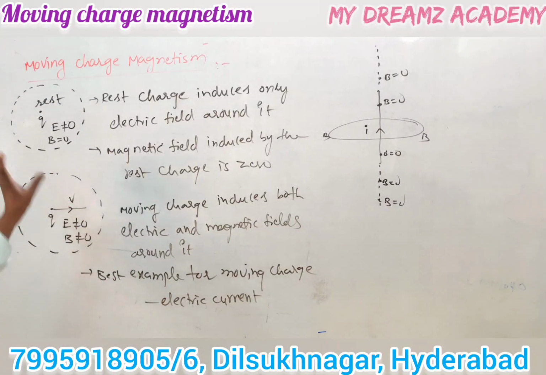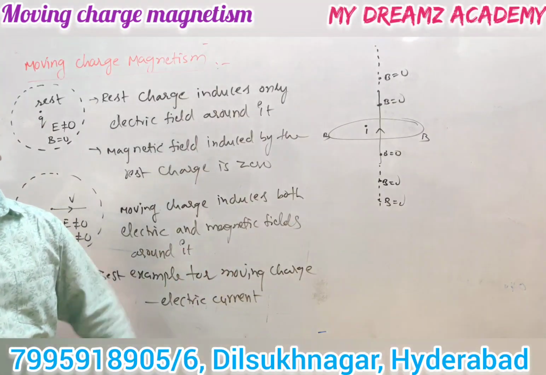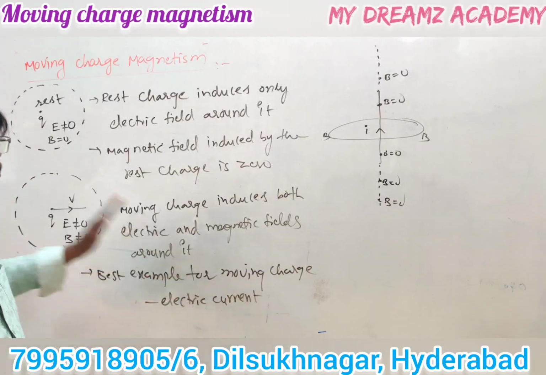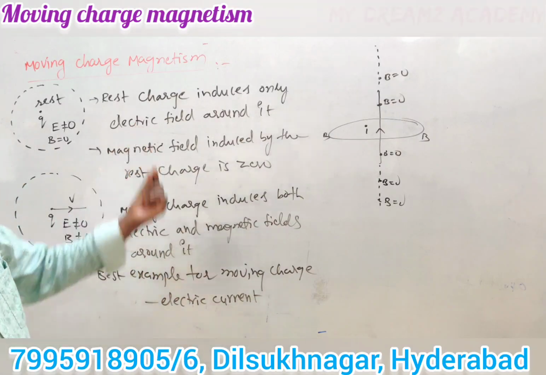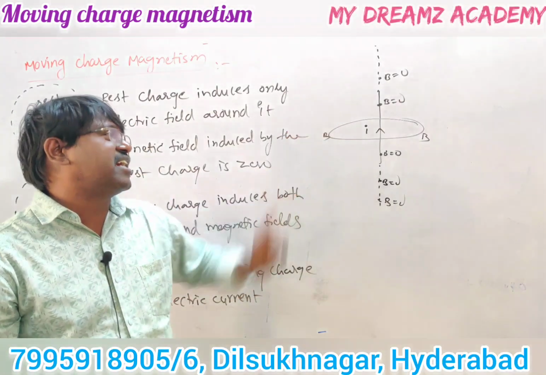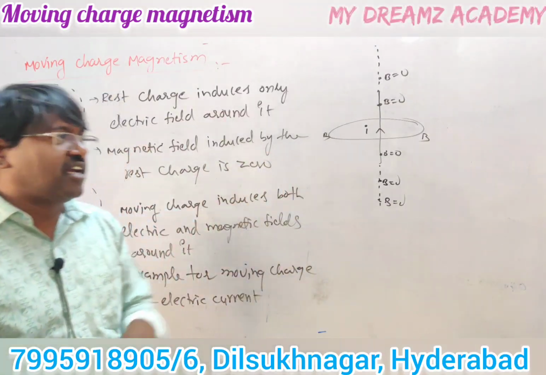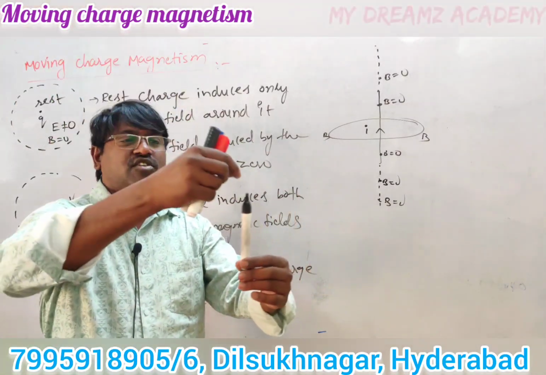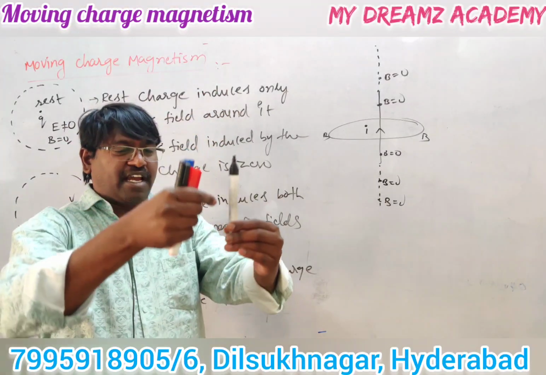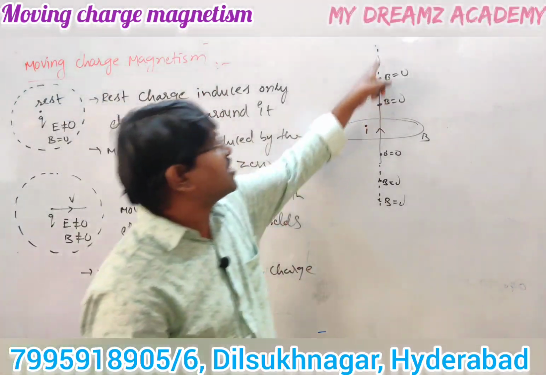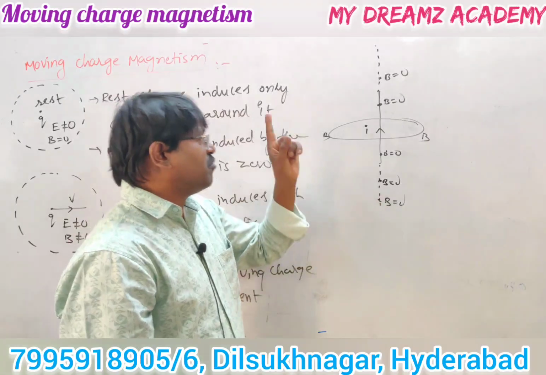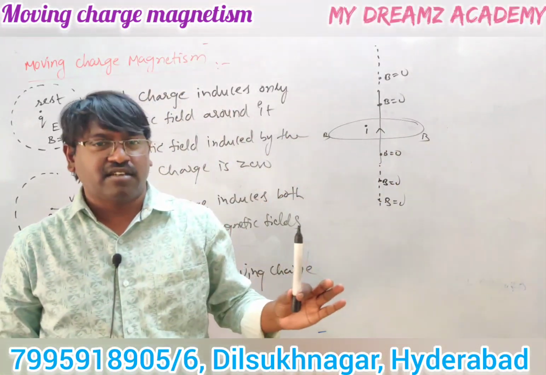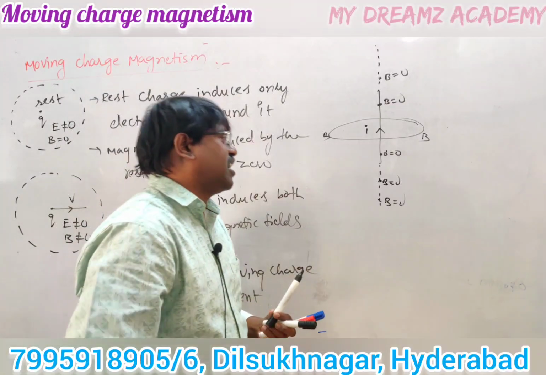So here a moving charge induces both electric field and magnetic field. Now what is the best example for a moving charge? That is electric current, the flow of charge carriers. So from this we can say that every current carrying conductor induces a magnetic field around it. Remember one point: there is no induced magnetic field along the length of the conductor, which means along the axial line of the conductor. The magnetic field is induced around the conductor.